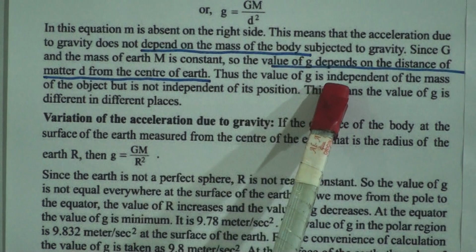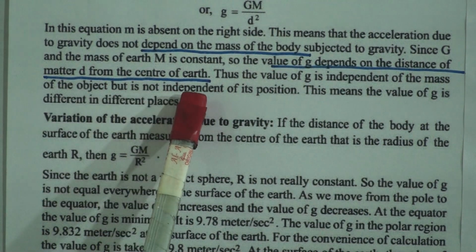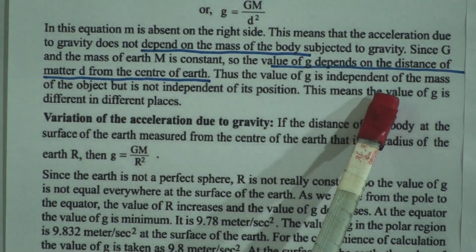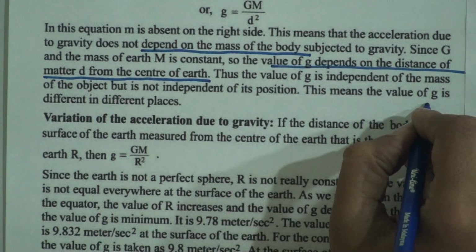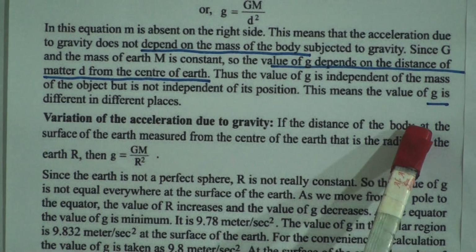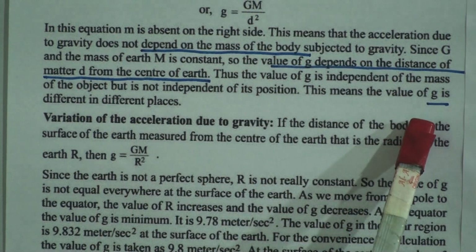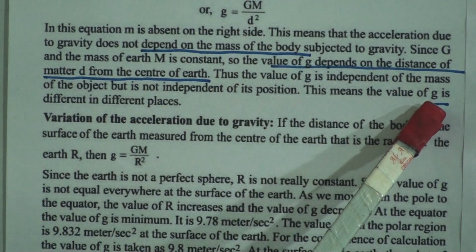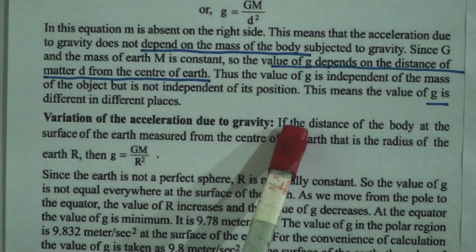Thus, the value of g is independent of the mass of the object but is not independent of its position. This means the value of g is different in different places. If we are at the pole, the value of g will be 9.83, and if we are at the equator, our value of g will be 9.78.